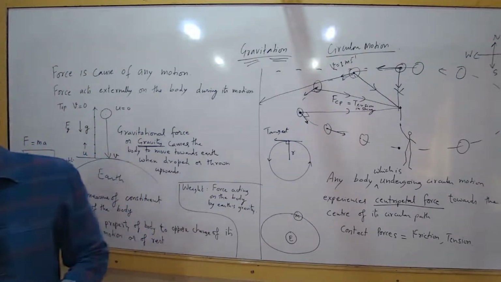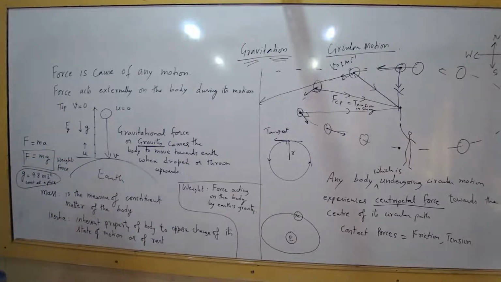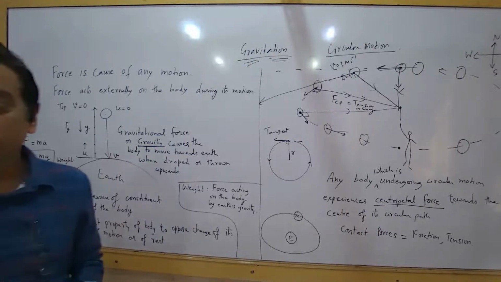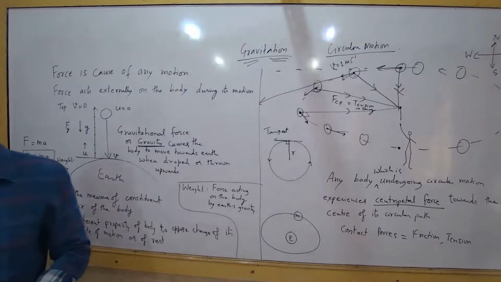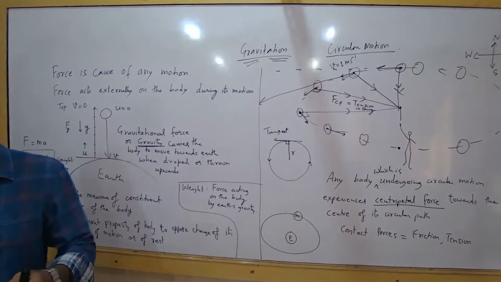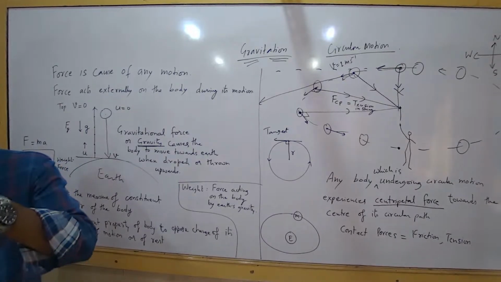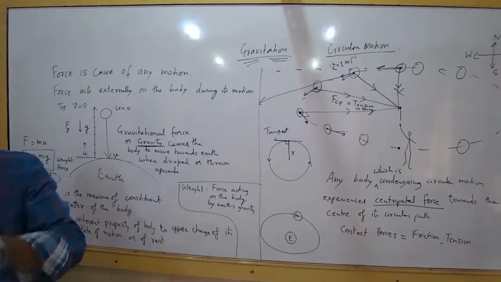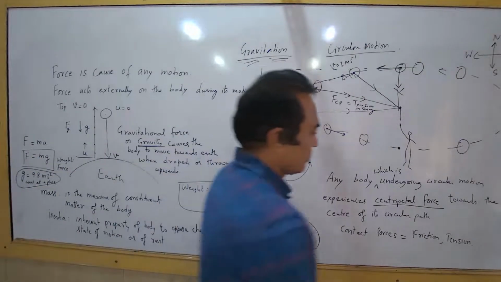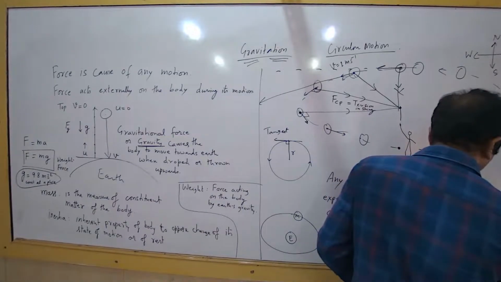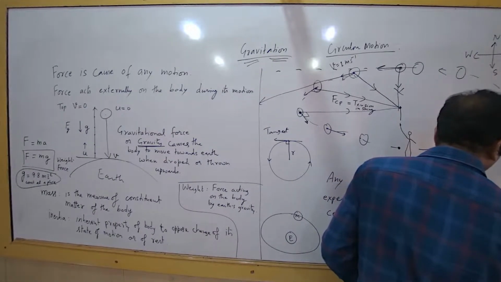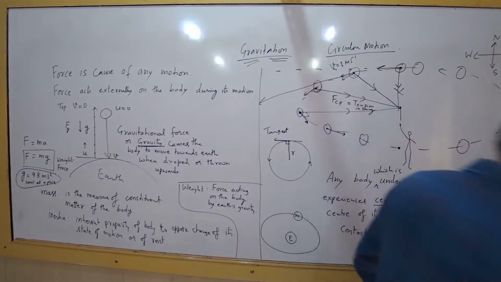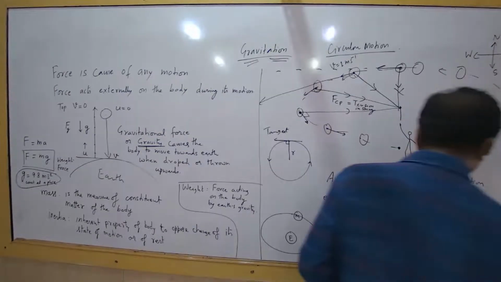Then if this rod is hanging from the ceiling, there is tension acting at both ends: in the ceiling, which is holding the rod, and at the bottom of the rod, which is holding the fan. Got it? So tension is acting throughout, and it has to be the same at every point. If it was not the same, the rod would get elongated. Okay, so you have to understand it. Then you have spring force. So many forces are there. Force in the spring, right? So take a spring, let it be. These are the examples of contact forces.